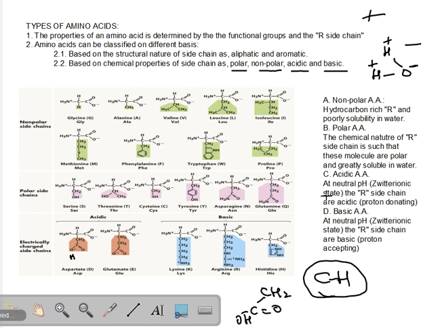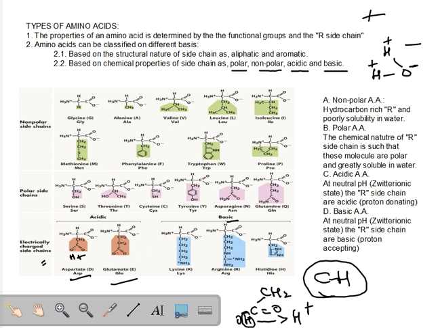Because at neutral pH, this proton is donated, is given out. So this particular amino acid, aspartic acid, has lost its proton to the surroundings. Anything that loses its proton or gives away its proton is called an acid. So what is the summary of it? An acidic amino acid, when put in any environment which is neutral, will behave like an acid. It will donate protons. So the examples of acidic amino acids are aspartic acid and glutamic acid.